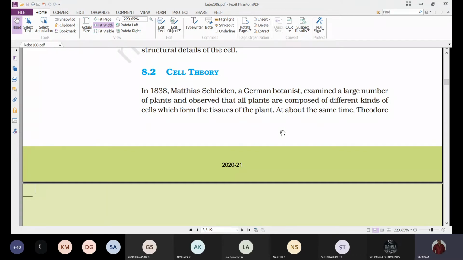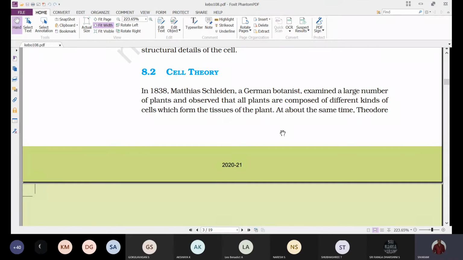So, a German botanist, that is Matthias Schleiden, examined a large number of plants and observed that in plants we find different types of cells, and these cells together form the tissues of the plant.